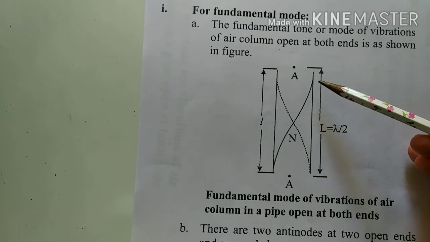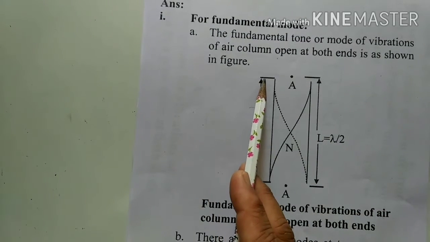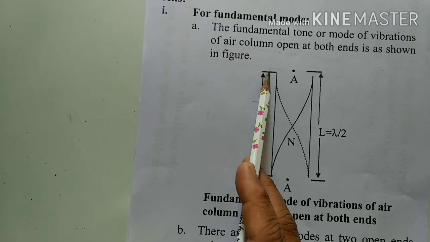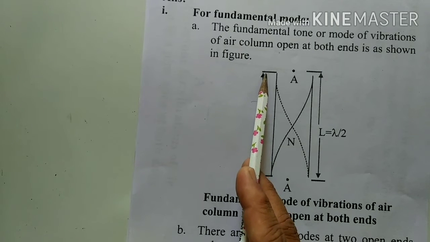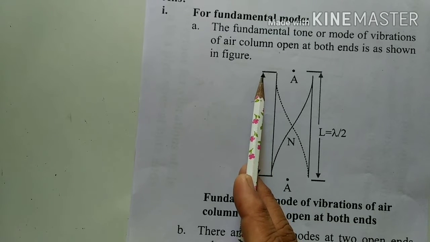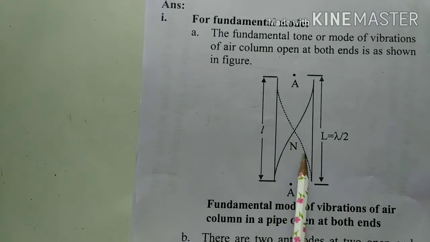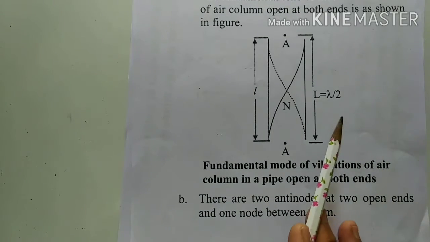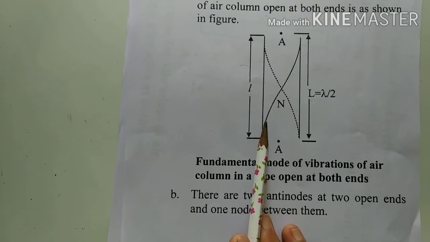When a vibrating tuning fork is held over the mouth of the pipe, longitudinal waves travel through the air column inside the tube.